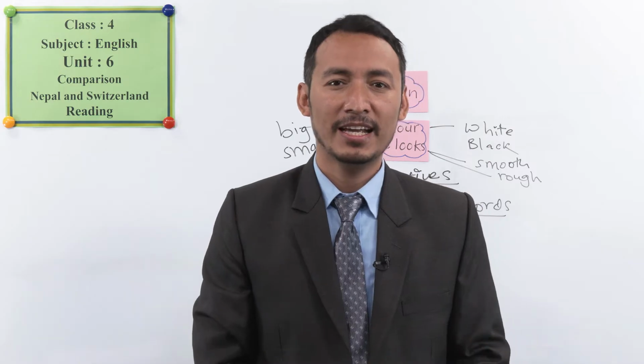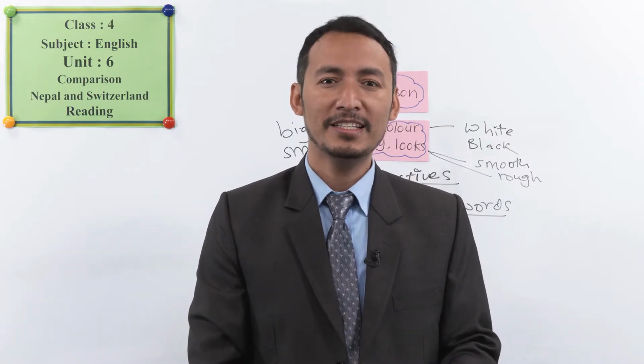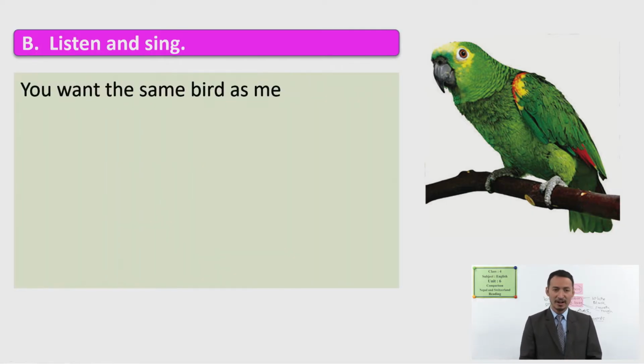Let's have a look at the next part of the lesson, that is listen and sing. Have you seen this in your book? Okay, students, let's start listen and sing. Here you can see a picture of a, yes, parrot. Now, let's read it. This is a song and let's sing it together. Okay, students?